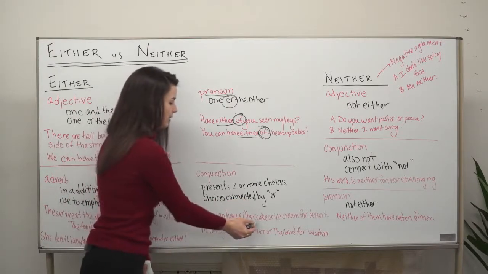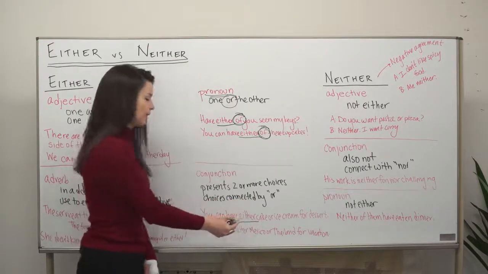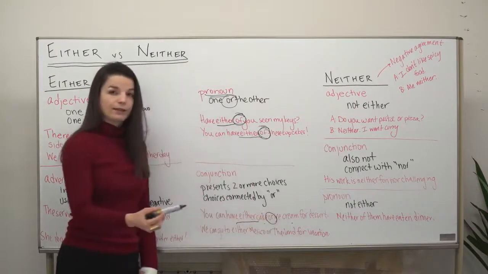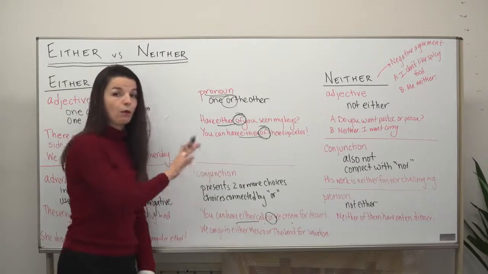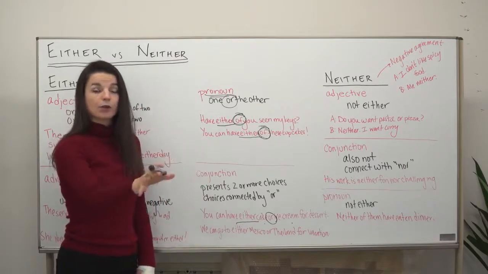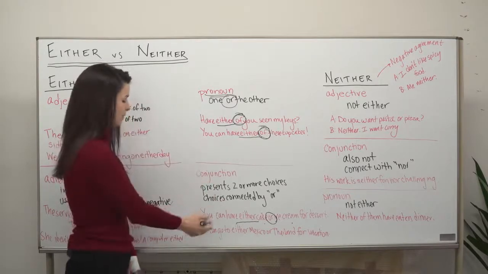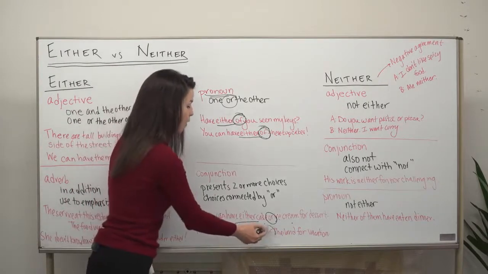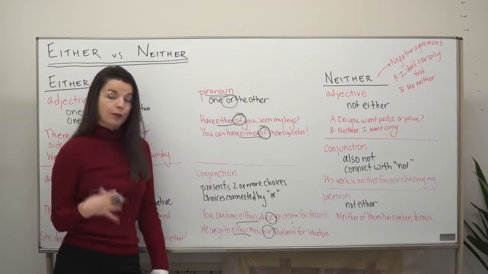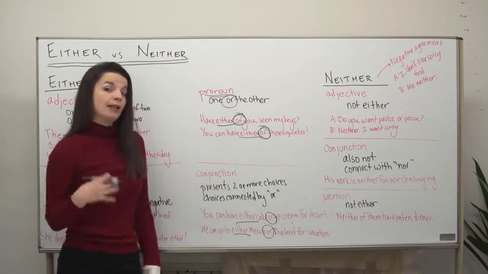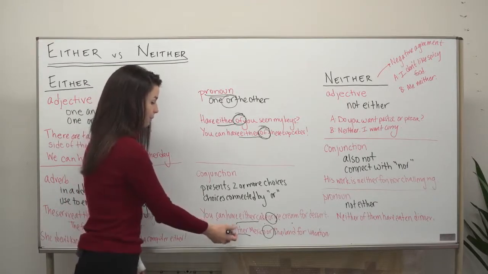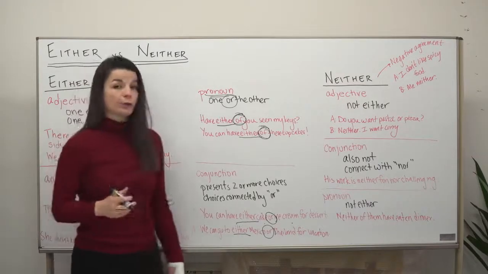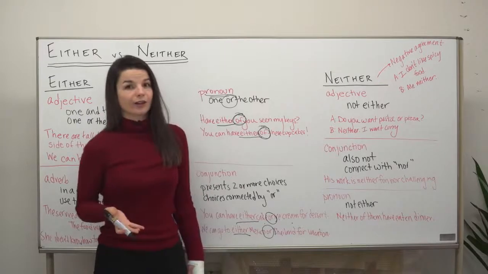So here, either introduces the choices, in this case cake or ice cream, and or separates the two. So either cake or ice cream. So there are some choices presented here. Another example, we can go to either Mexico or Thailand for vacation. So again, two choices are presented. They are introduced by either, and they are connected with the word or. So this is how we can use the word either as a conjunction.